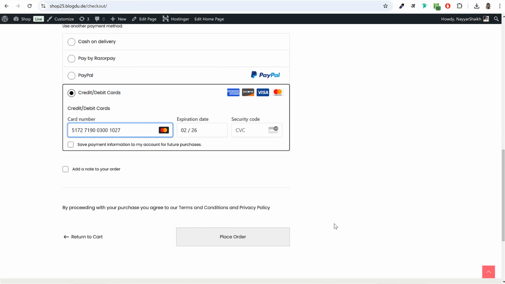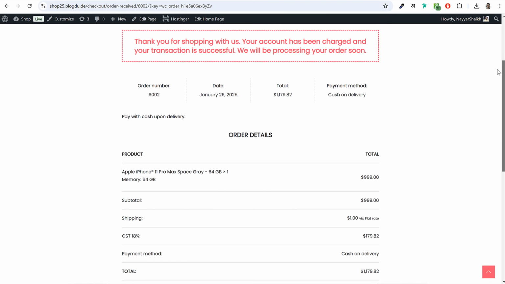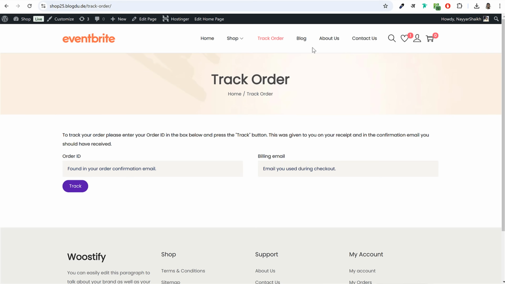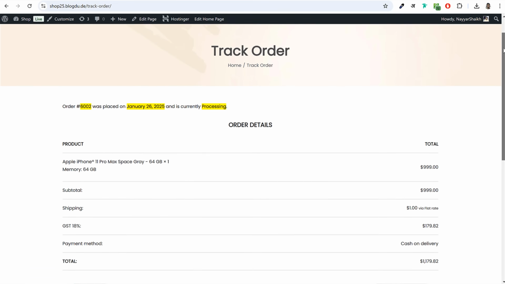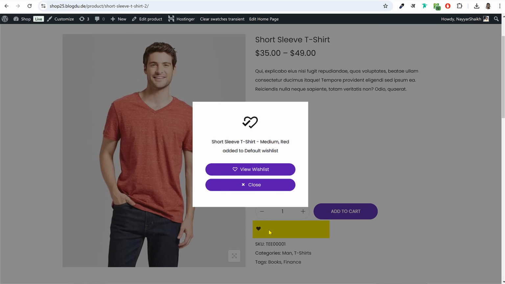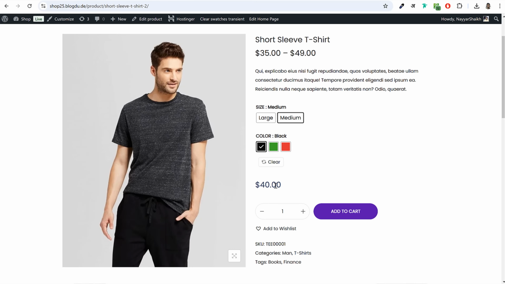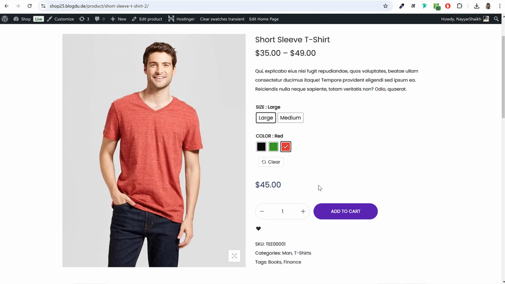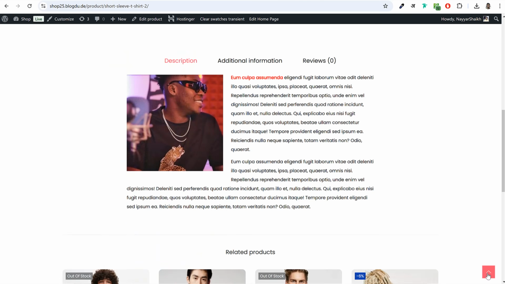And once the payment is done, the customer will get the order details that they can later use to track their order. And every time an order is placed on your website, you will be notified through email. This free e-commerce website has many features that even premium and paid themes and plugins don't offer, like the wishlist feature, order tracking feature, variation swatches, and obviously the clean and modern website design. And not to mention that this website is 100% mobile and tablet friendly, and it is also optimized for best SEO settings so that you get better ranking on Google and Bing search results.